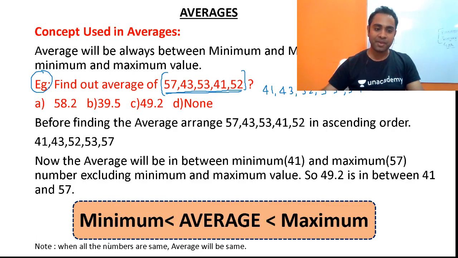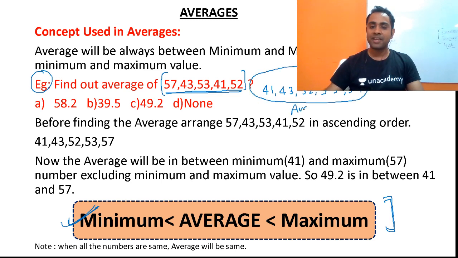Your average will always be between the minimum and maximum value. Now friends, you are going to calculate the average of these numbers. So the average will be in between 41 and 57. Now check the option 58.2. That cannot be your average because the average will be in between the minimum and maximum value. 39.2 can also not be your average for the same reason.